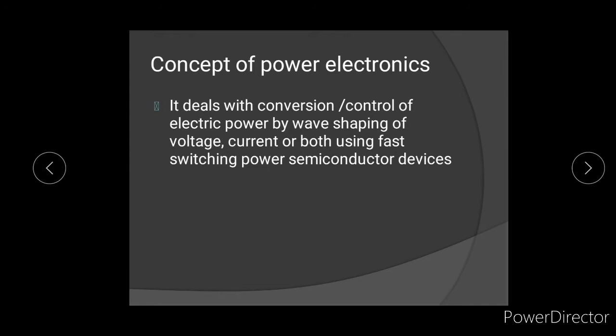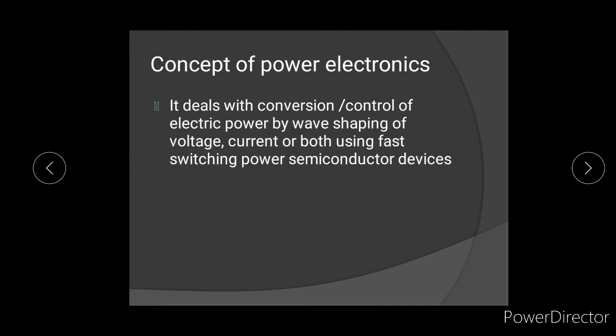Control means we have to control the voltage from one range to another range, or current, or power. So the main concept of power electronics is that it deals with conversion and control of electrical power.